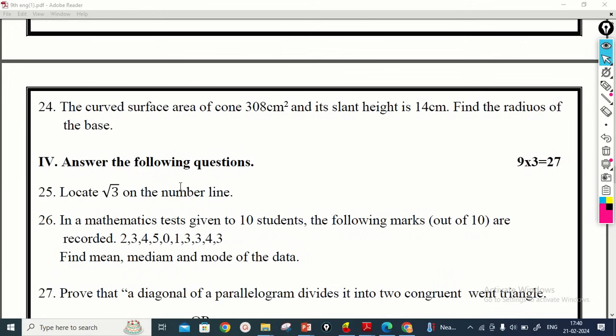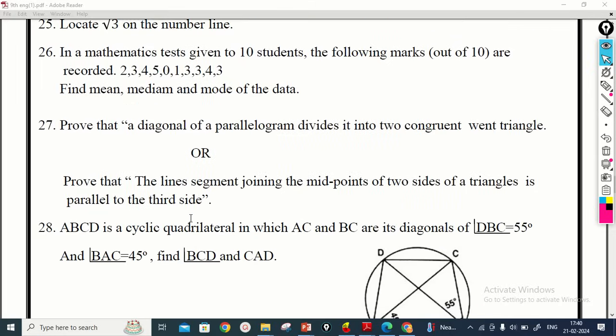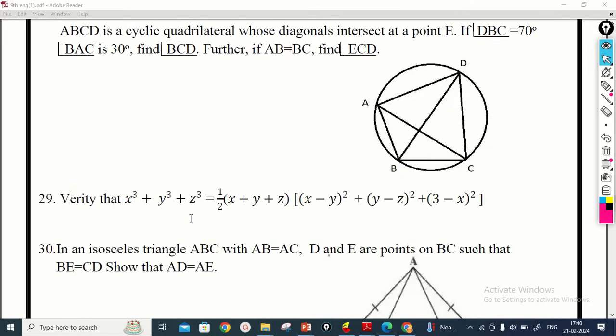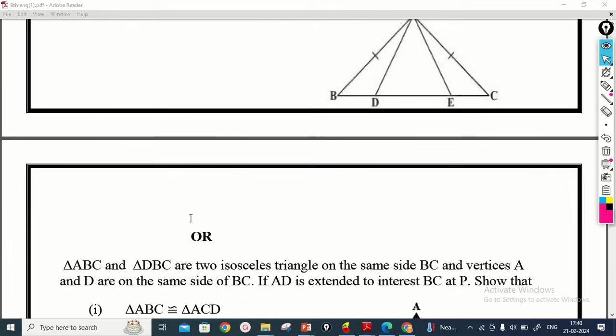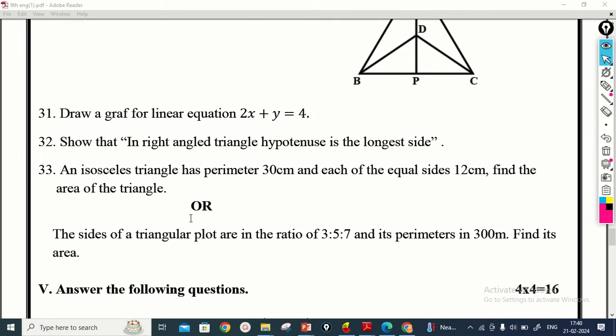And in the fourth part, there are 3 mark questions, 9 questions are there. Some long answer questions are given for 3 marks, up to question 33. In some questions an option is also given. You have to answer any one of the questions in this option.